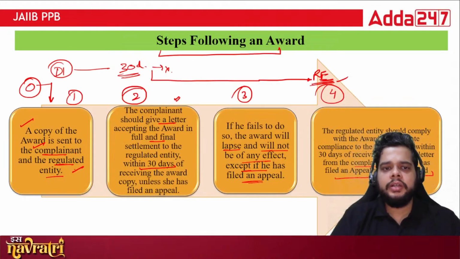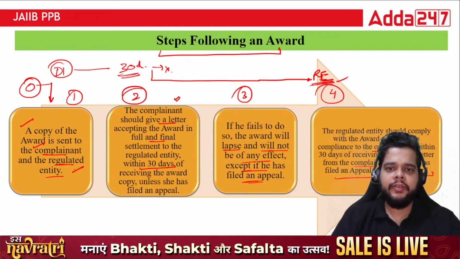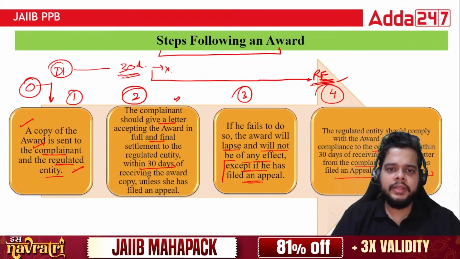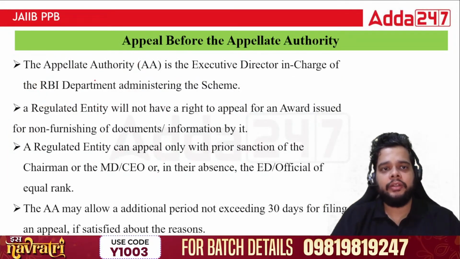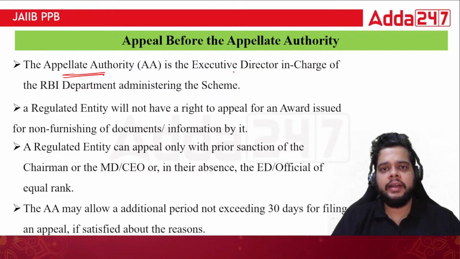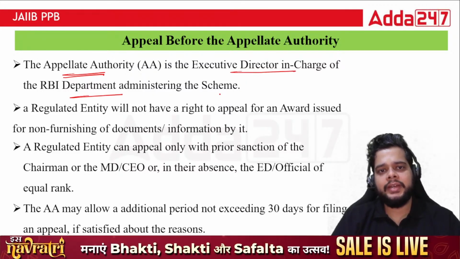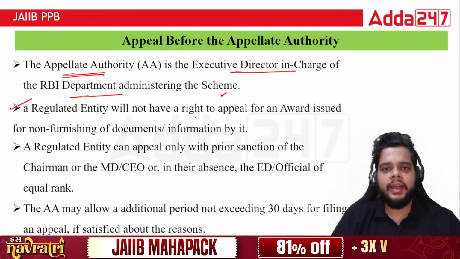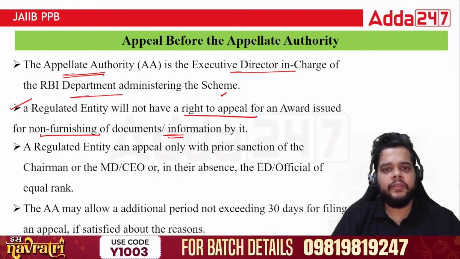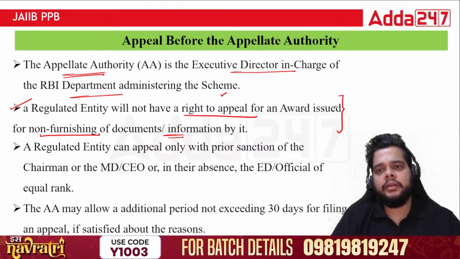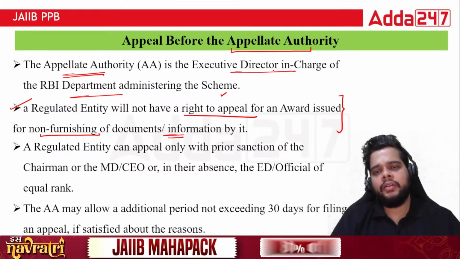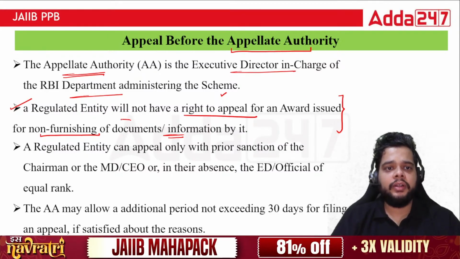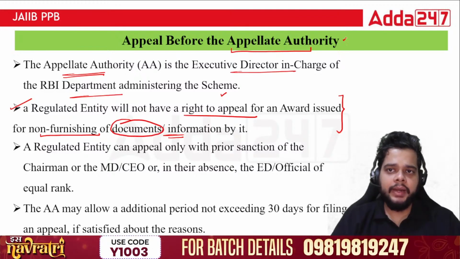Now, when we talk about the appeal, you can see the term: except if he has filed an appeal. Appeal where? At the appellate authority. The appellate authority is the executive director in charge of the RBI department administering the scheme. A regulated entity will not have a right to appeal against an award issued for non-furnishing of documents or information by it. So always remember, if you as a bank are going to the appellate authority, you can represent your case only when you have already provided the documents.